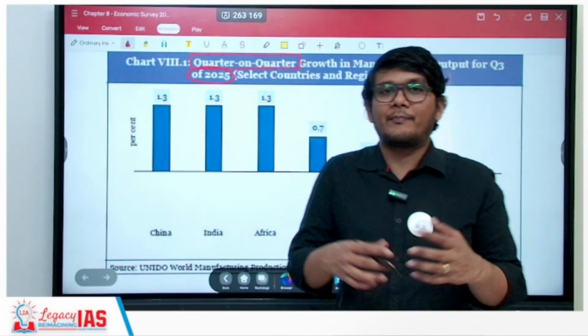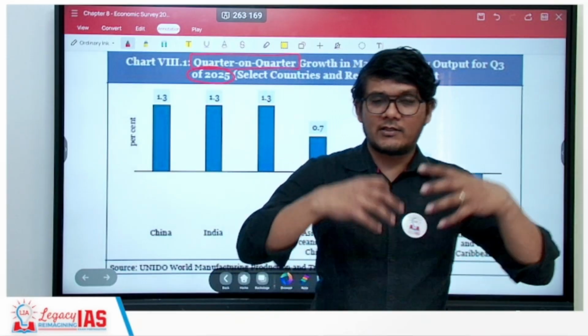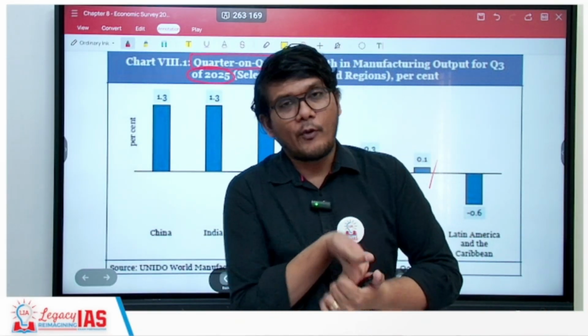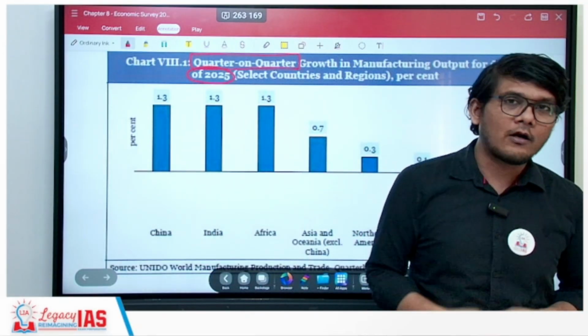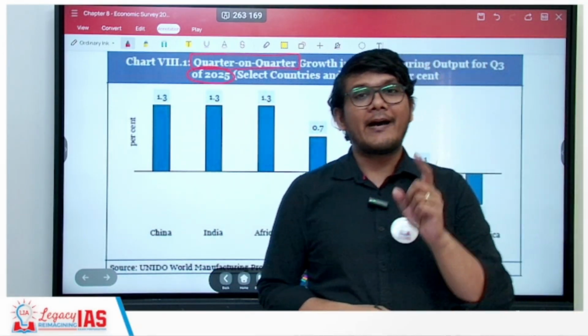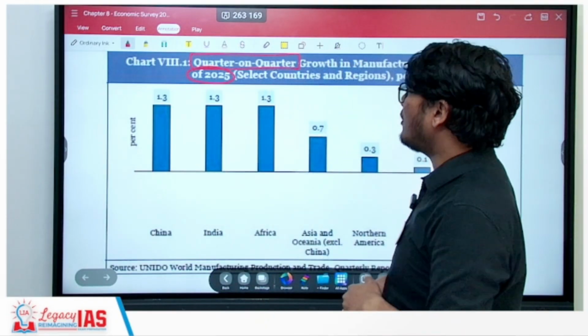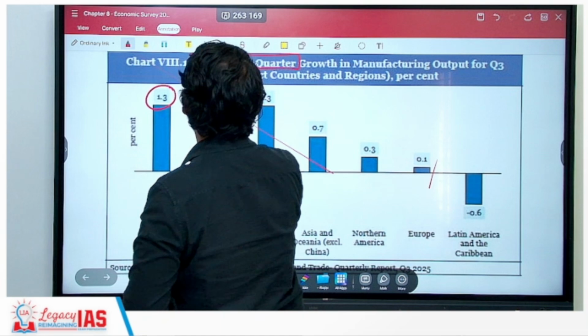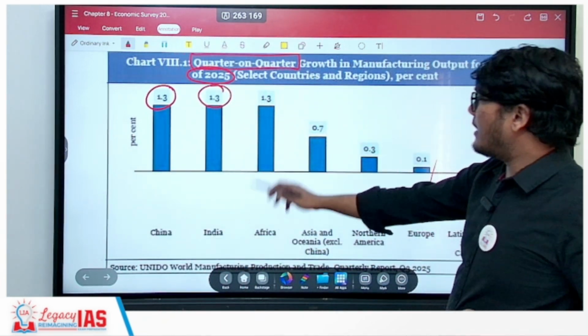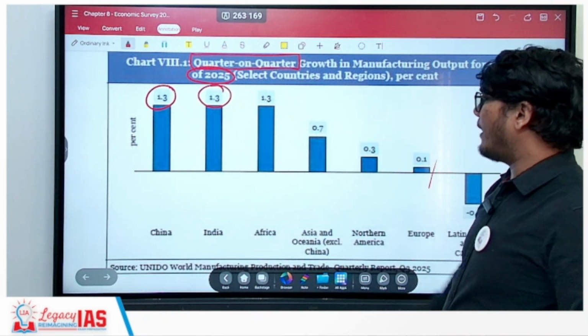Of course, since China's production base is already very high, a 1.3% increase on their already high production is quite a lot, but India is still managing to compete with respect to the growth rate. So China you can see 1.3%, whereas India is also at 1.3.